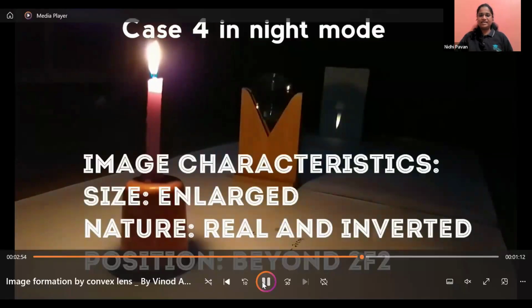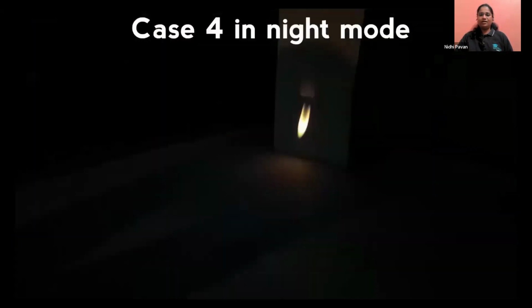So here you can see the image. It is quite larger than the object. It is real. It is inverted. And it is formed beyond 2F2. Okay, see this beautiful image.